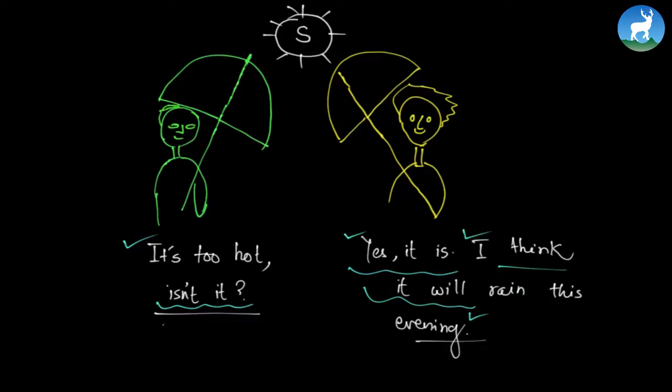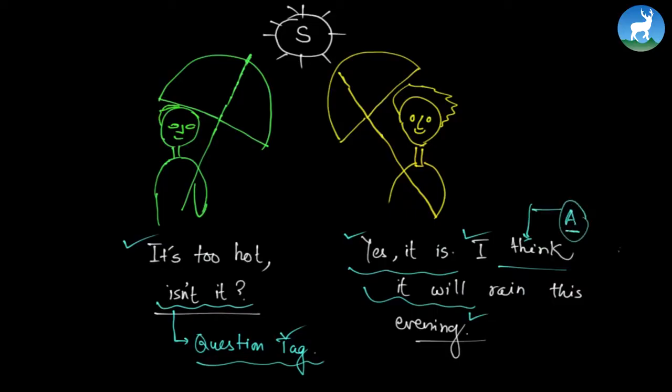The first structure that the boy follows is called a question tag. With the help of this question tag, he is asking something for confirmation. But in the second case, the girl replies by using the basic structure of agreement, that is, I think. So this is one agreement structure.